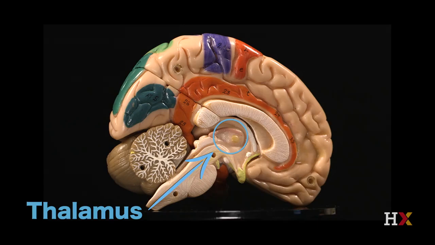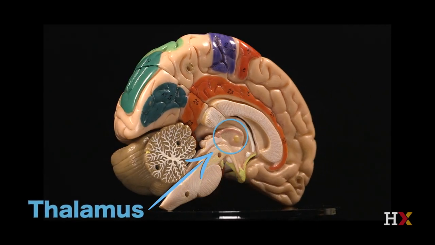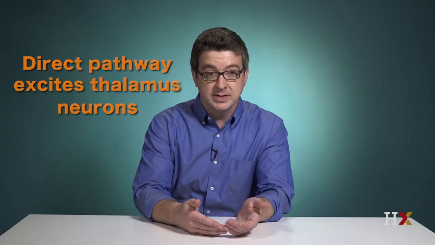The basal ganglia sends outputs to other brain regions through two distinct pathways, the direct and the indirect pathways. These pathways involve the basal ganglia sending signals to the cerebral cortex through the thalamus. For now, you can think of the thalamus as a way station between sensory and subcortical structures and the higher cerebral cortex. The direct and indirect pathways appear to have opposite effects on the thalamus. Exciting the direct pathway has the net effect of exciting thalamic neurons, which in turn make direct excitatory connections onto motor neurons in the cerebral cortex.